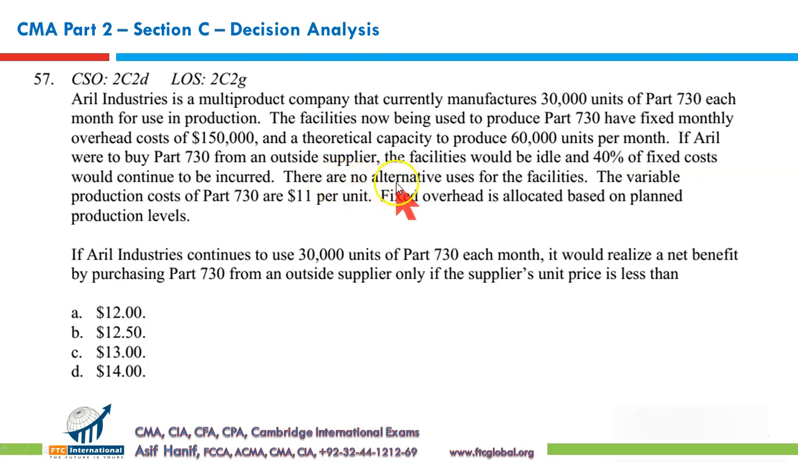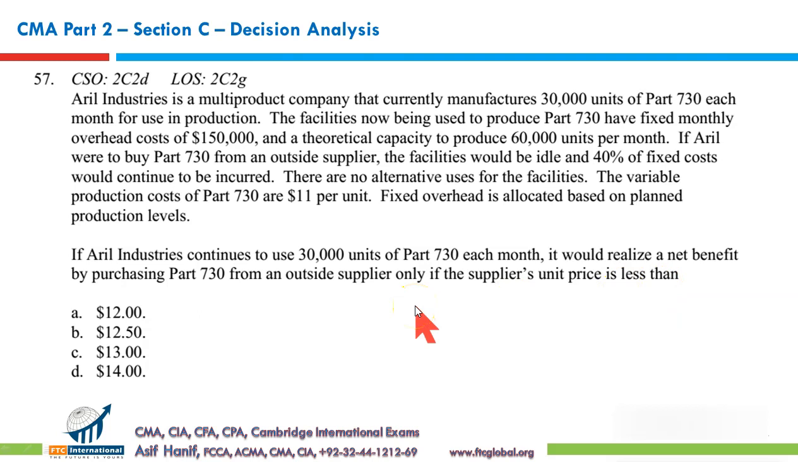There are no alternative uses for the facility. The variable production cost of Part 730 is $11 per unit. Fixed overhead is allocated based upon the planned production level, that is 30,000 units. If Arel Industries continues to use 30,000 units of Part 730 each month, it would realize a net benefit by purchasing Part 730 from an outside supplier if the supplier's unit price is less than what?